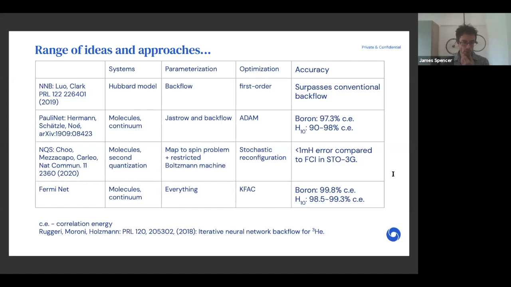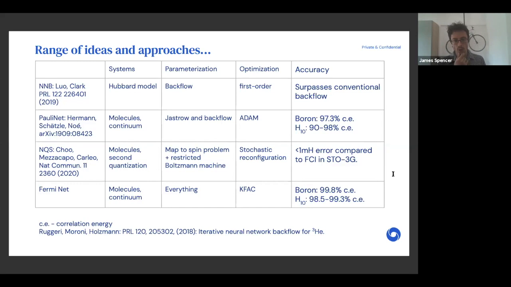And shortly after our paper hit arXiv, there was work from the Noé group called PauliNet, where they also looked at molecules in the continuum. They parameterized a Jastrow and backflow functions, optimizing using Adam. So they have fewer parameters than others, and it's likely to be much easier to optimize. For boron, they obtain 97.3% of the correlation energy, and for the hydrogen chain of 10 atoms, they obtain a correlation energy between 90 and 98%, where the performance degrades as you stretch the molecule.